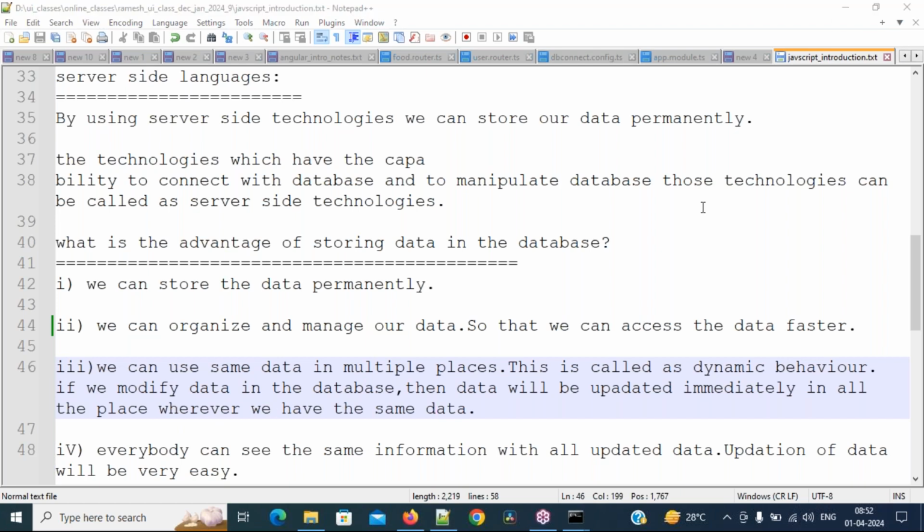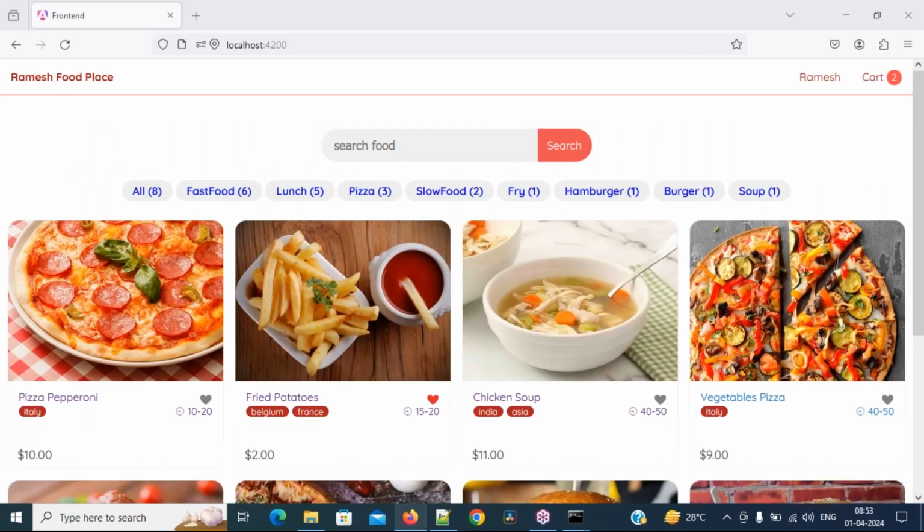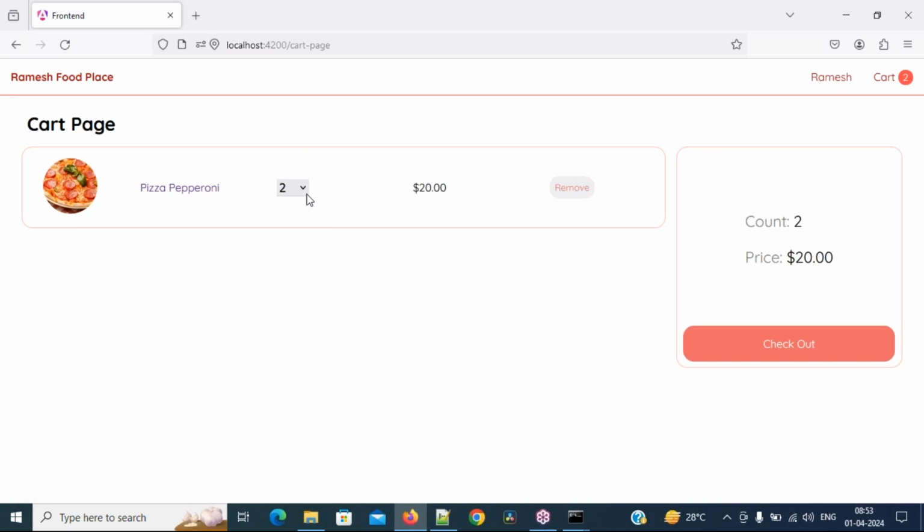Very simple. If we manipulate in one place, if it is affecting another place also, that is called dynamic behavior. For example, see here, there is a cart. If I change here, it is affecting here. What is this? Dynamic behavior only.